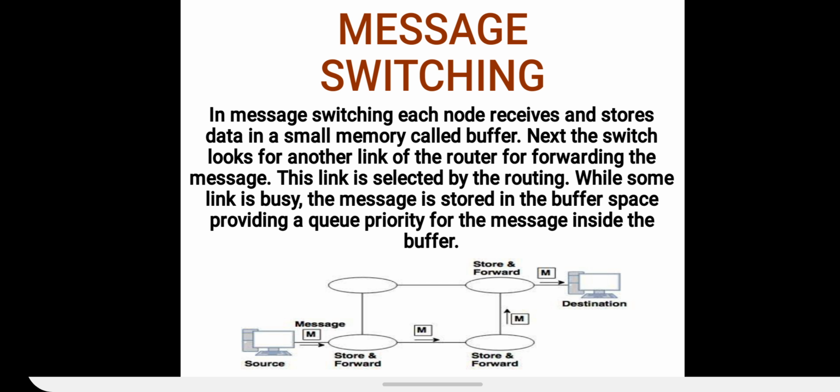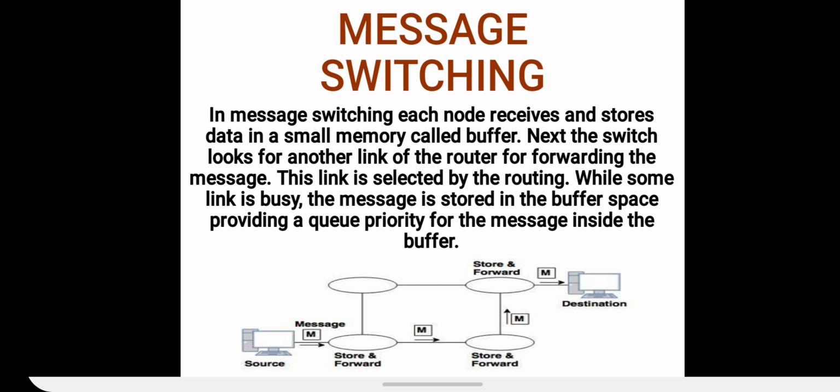Then it moves to another next computer, again it is stored there and checked, then it is passed to another computer till it reaches the destination. Next, the switch looks for another link of the router for forwarding the message, as I have told you now. This link is selected by routing algorithm.